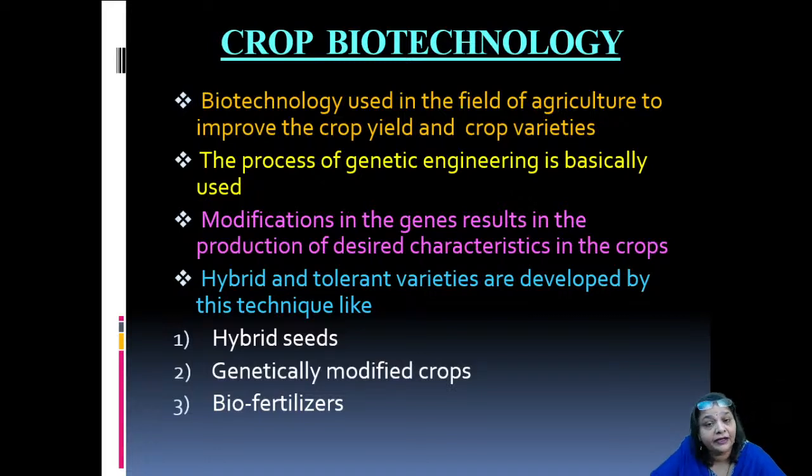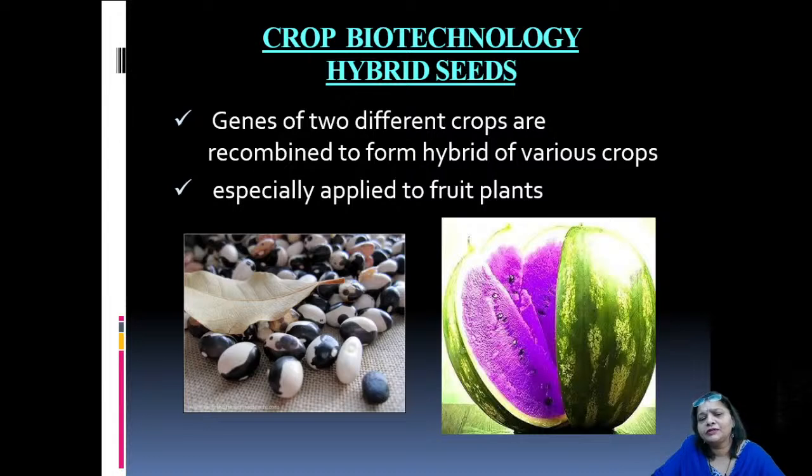Now, the next area is the hybrid and tolerant varieties, which are developed by a few techniques like hybrid seeds, genetically modified crops, and biofertilizers. Let us talk about the hybrid seeds first. The hybrid seeds are produced by the recombination of genes of different crops, so that the desired characteristics of those crops can be attained in a single crop.